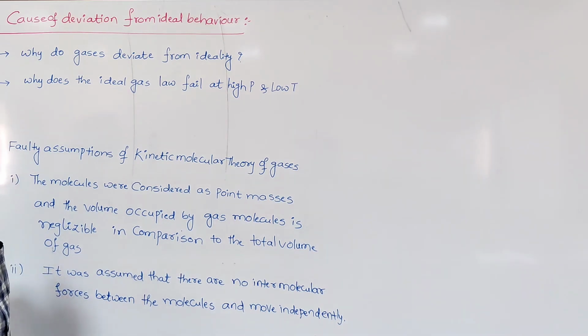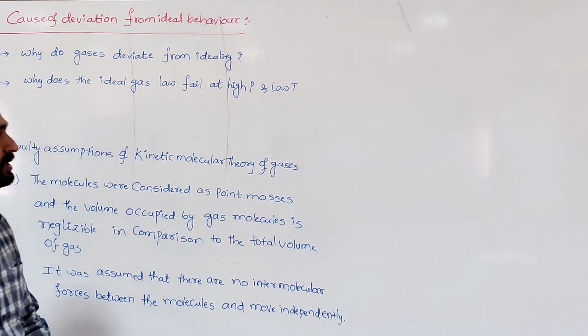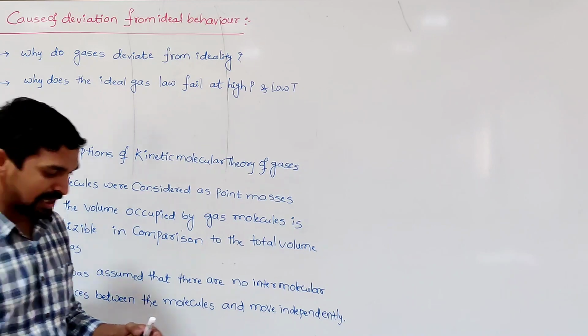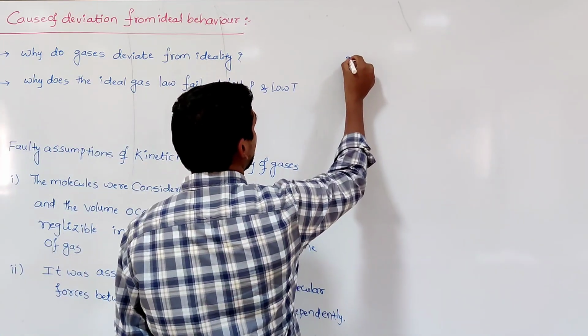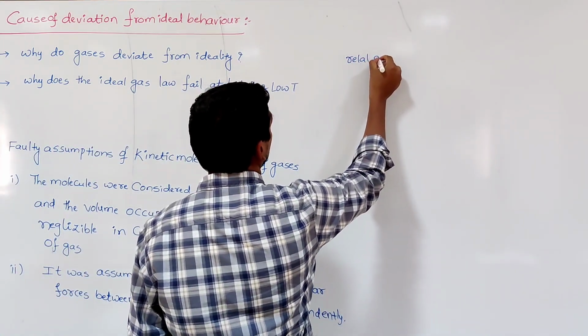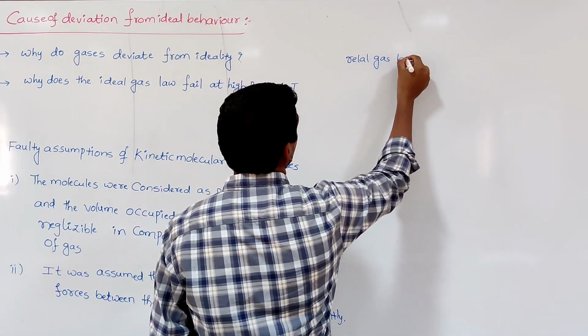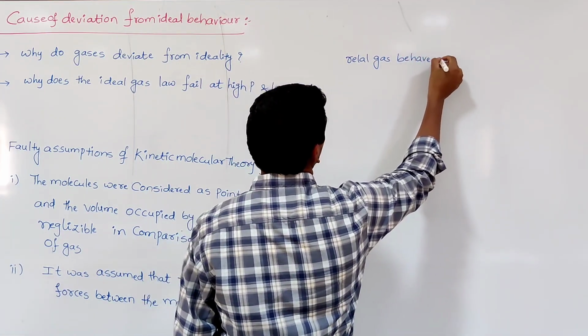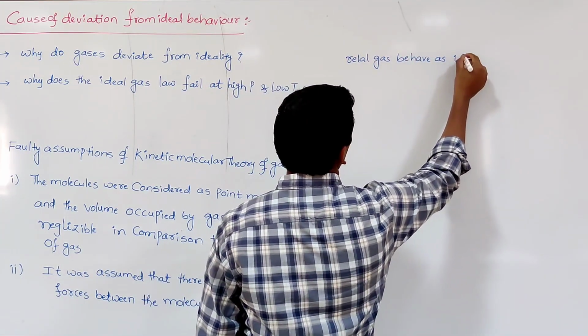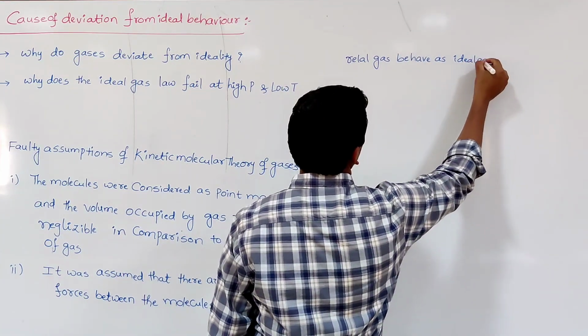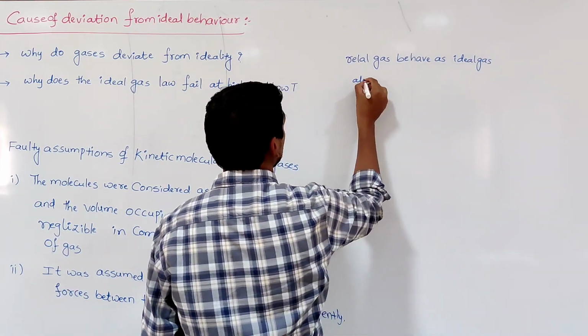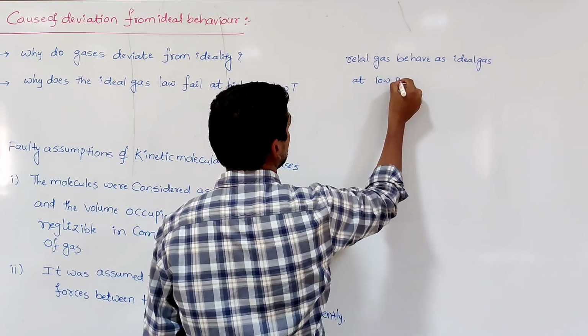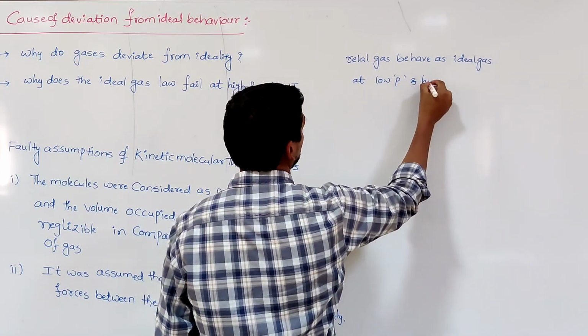So good morning students. In the last class, we discussed that a real gas behaves as an ideal gas at low pressure and high temperature.